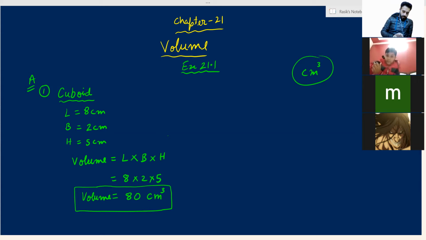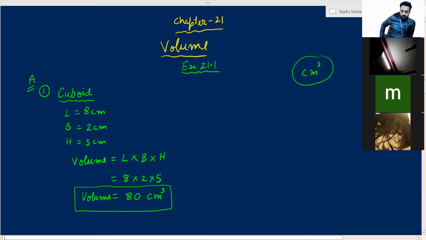Samrid and Nihit have posted the answer of the second part. Length, breadth, height: 5, 5, 7. 5 into 5 into 7. Samrid, it is 175. You have written 185.